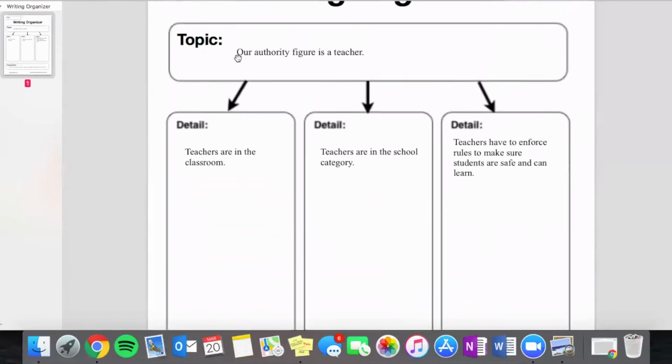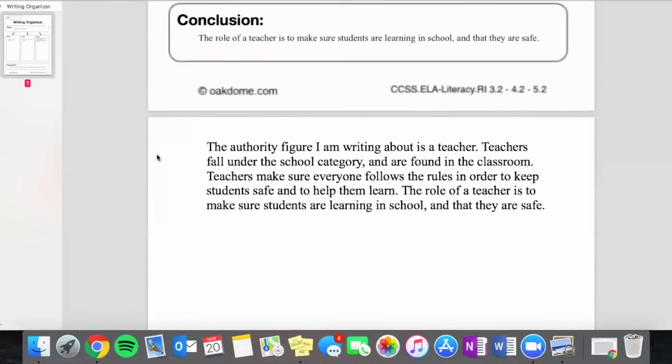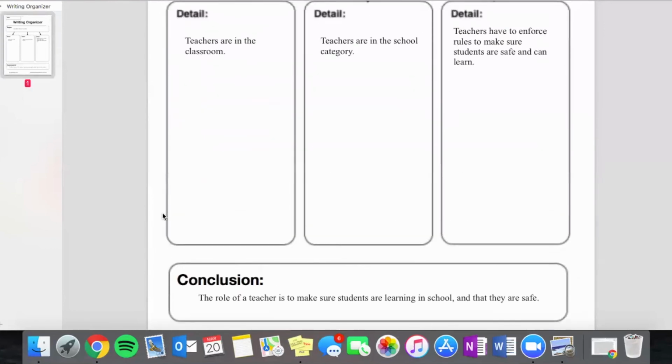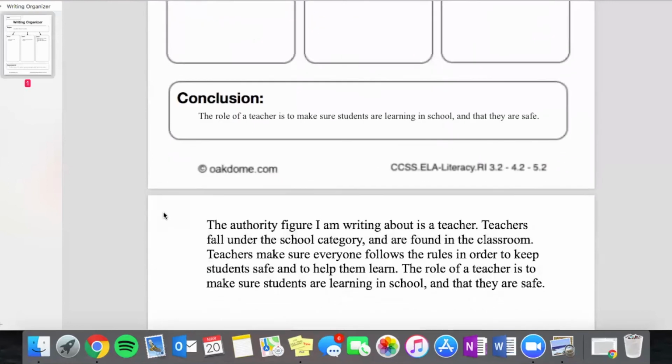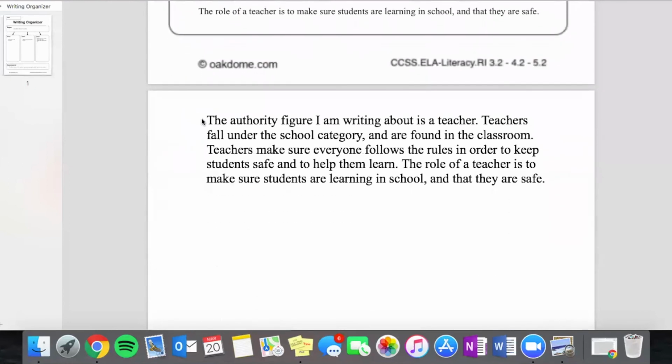If you write complete sentences in the writing organizer, you don't have to change it that much when you put it all together. But if you just put ideas in the writing organizer, you're going to have to change it into sentences when you write your paragraphs.